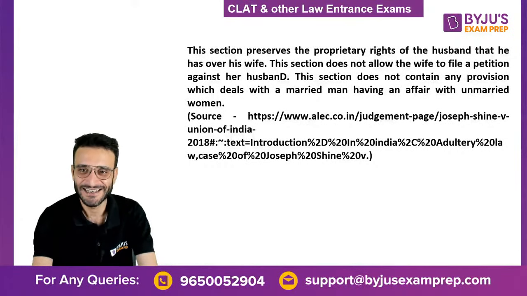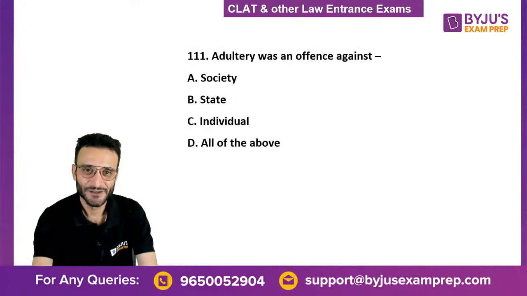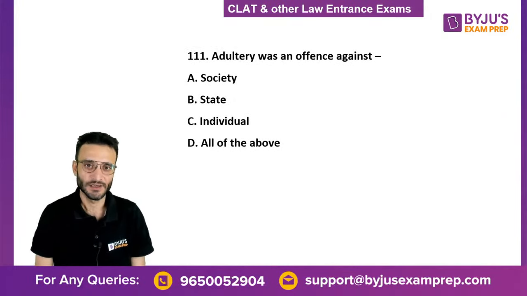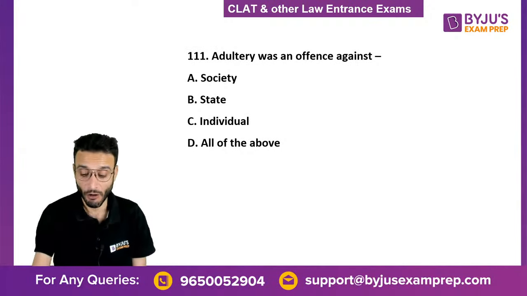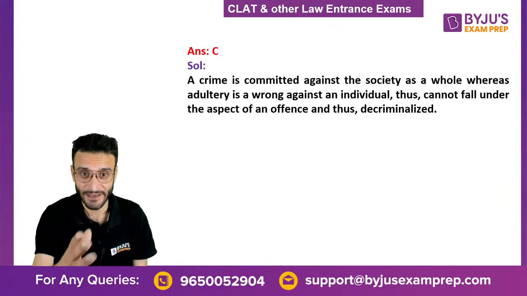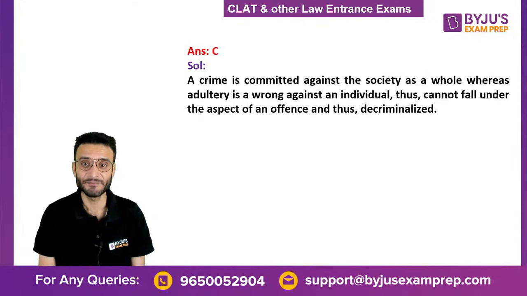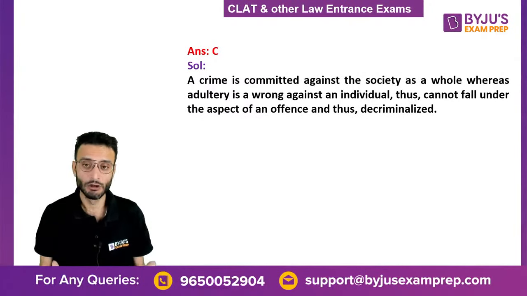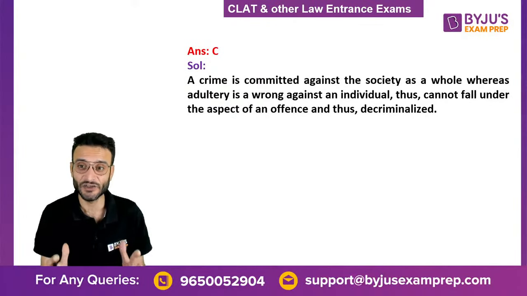Fantastic. So the first question: adultery was an offense against what? Society, state, individual, or all of the above. And the correct answer is option C. It's a crime that is committed against the society, because penal law deals with crime or an offense against the society at large.